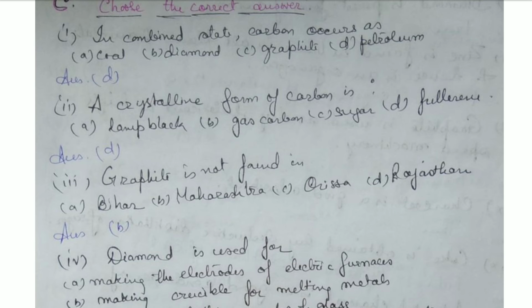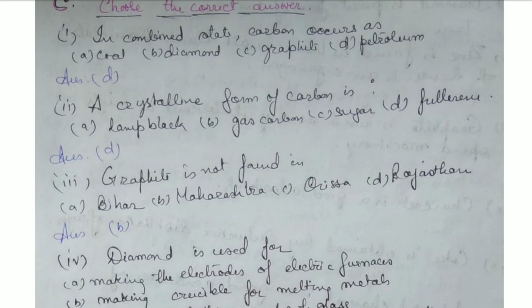Coal is a pure form of carbon, so it's not in the combined state. Diamond is also not in the combined state. Graphite is also not in a combined state. Only petroleum is in the combined state. Then a crystalline form of carbon is fullerene, not lamp black, not gas carbon or charcoal. These are amorphous forms.